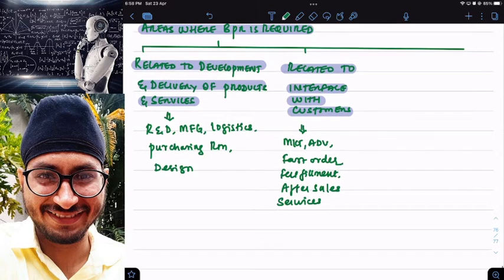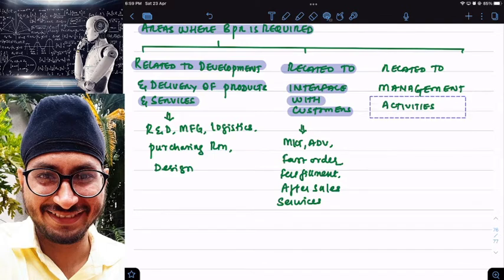Then BPR can also be related to management activities.